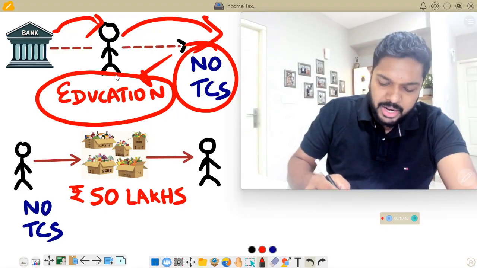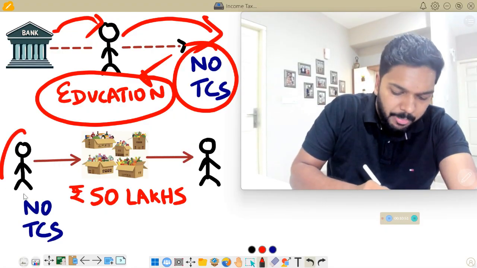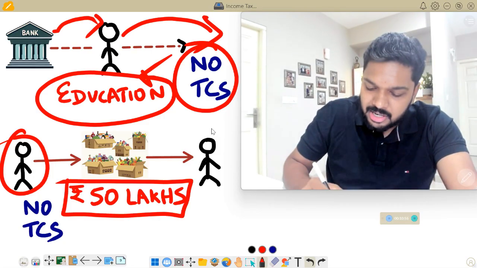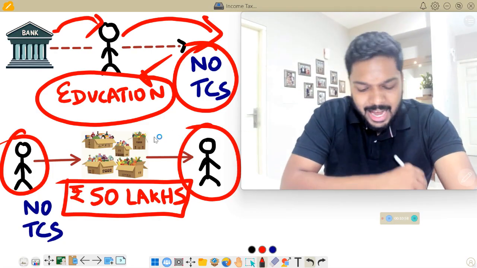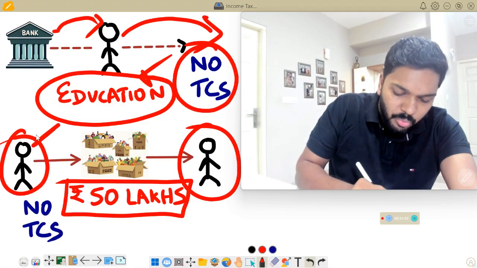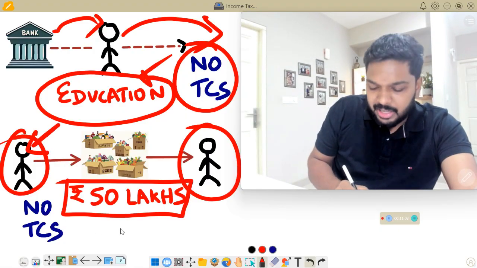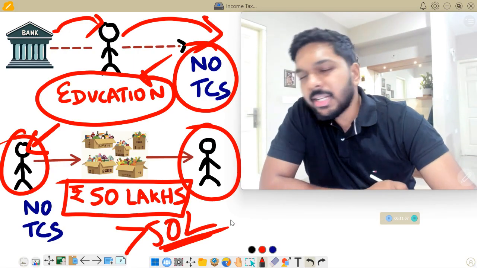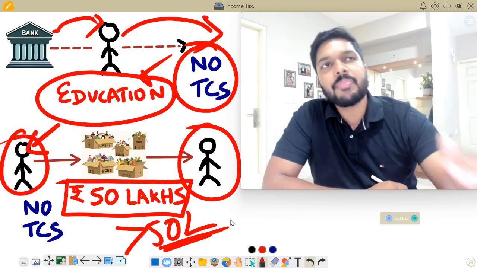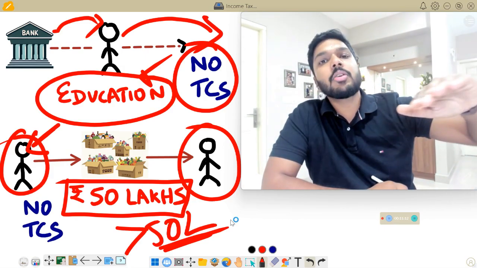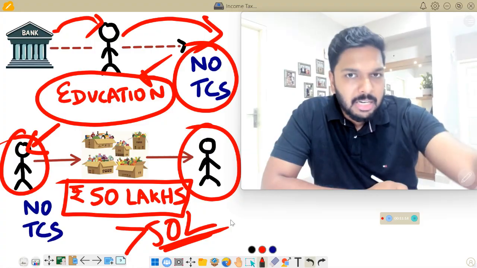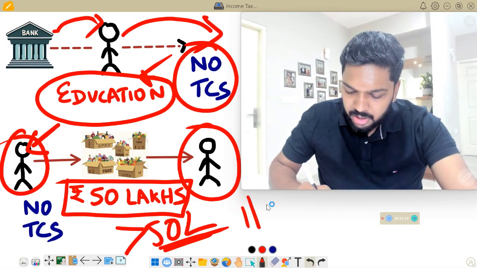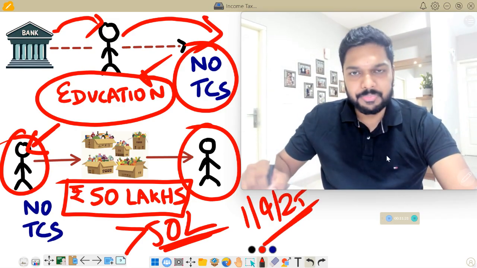Similar is the case when a person is selling goods worth more than 50 lakh rupees in a financial year to a particular person. Then the seller was liable to collect TCS if the amount exceeded 50 lakh rupees worth of goods in a financial year. Now, this TCS has also been abolished, which means that if you're selling goods worth more than 50 lakh rupees to a particular person in a financial year, you need not collect TCS from 1st April 2025 onwards.